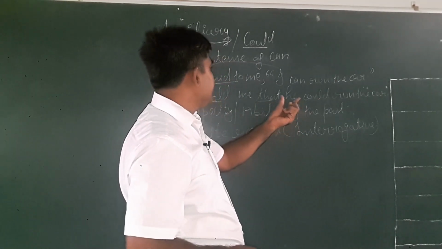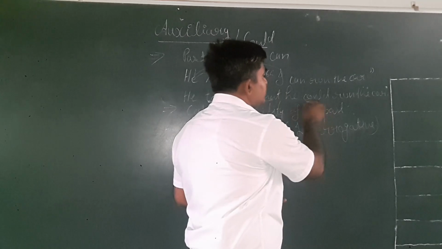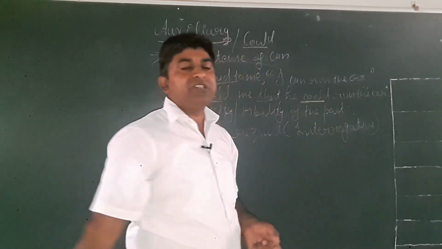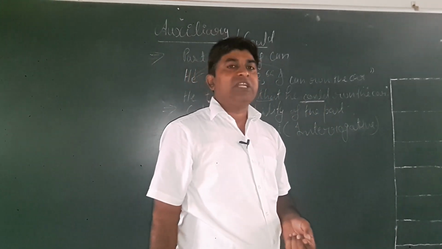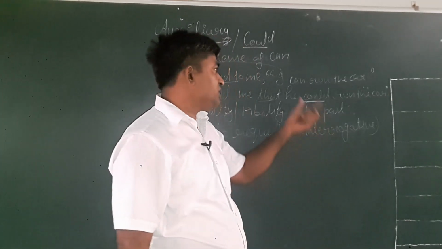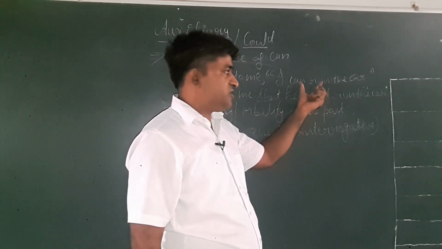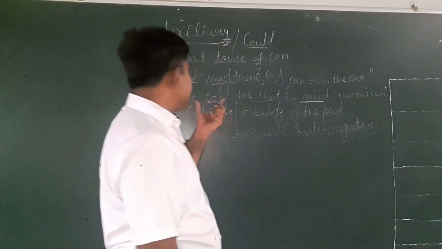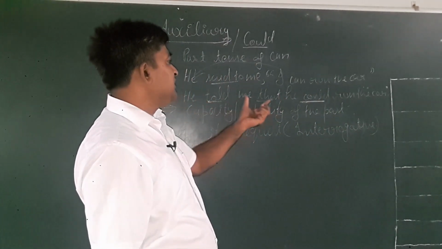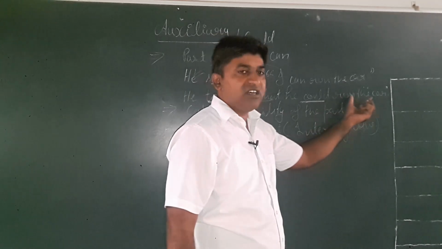Then it will be he. Can will change into could. May will change into might. Shall will change into should. So in such way, we make the past tense of the auxiliaries. Then the sentence will be, he told me that he could run the car.